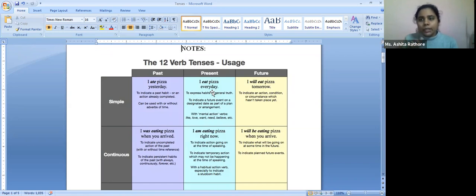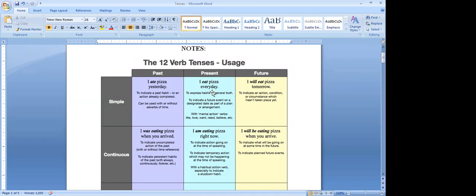Now, here what is happening? We don't know, okay? Well, supposedly right now it is 7, and I'm telling you, okay, the train leaves at 9. You better rush. So what is happening? Something that is going to happen in a very proximate future. But still it is something which is habitual, which is factual. That is the time of the train. Every day it is leaving at that particular point of time. So we have present tense. We come to future, again, to indicate an action, condition, or a circumstance which hasn't taken place yet.